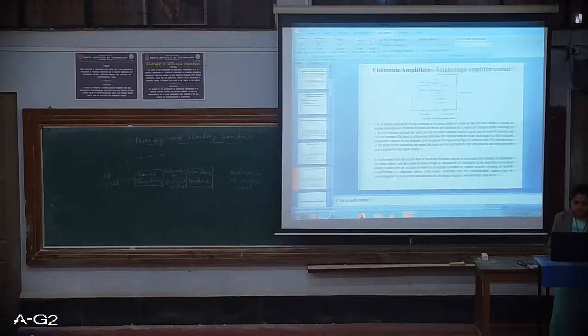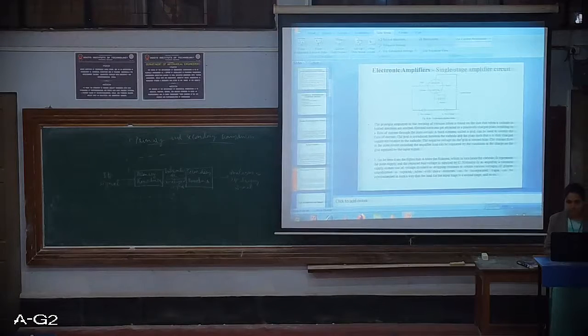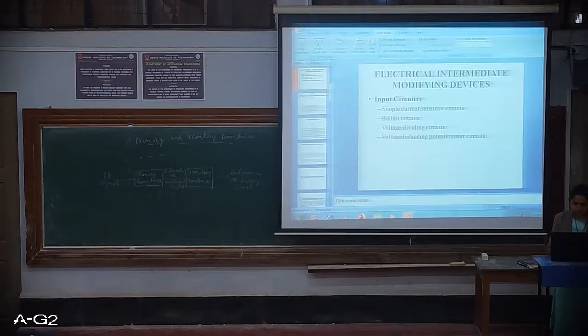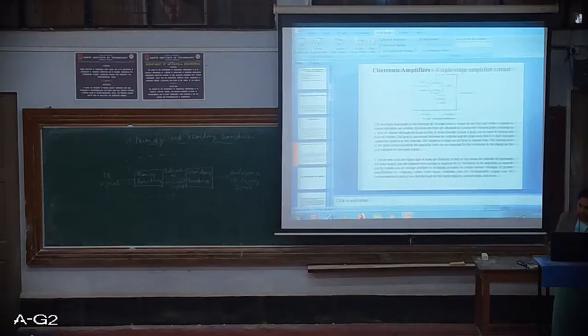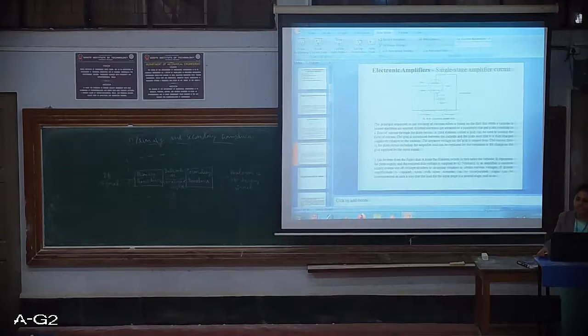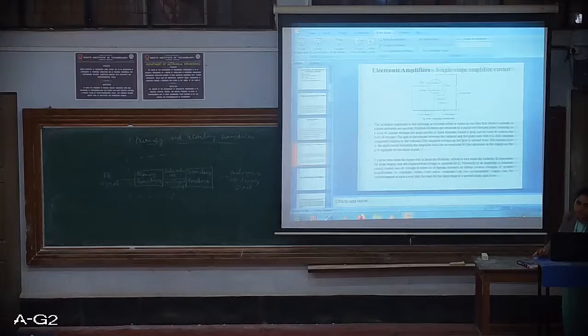So next is electronic amplifiers, that is, the single stage amplifier circuit. Let's go through this. I think the diagram is not clearly visible, but we'll just go through it. Electronic amplifiers, it is again one more type of amplifier, that is single stage. It is called a single stage amplifier circuit.